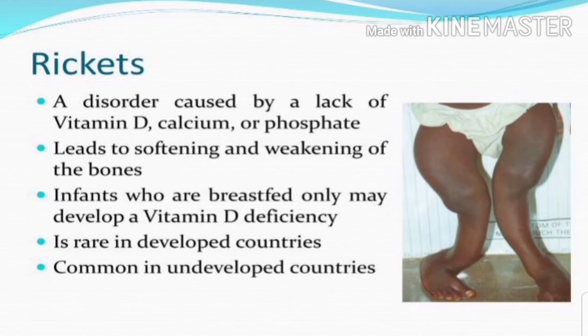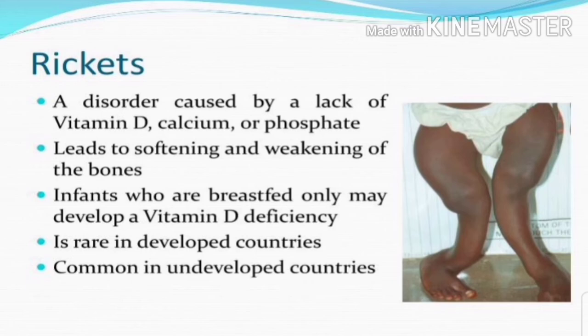This disease can be cured by taking food rich in vitamin D. For example, milk, cheese, fish, eggs, etc. Sunlight helps the formation of vitamin D. Vitamin D, calcium and phosphorus make our bones and teeth hard and strong. Milk and milk products are a rich source of calcium.